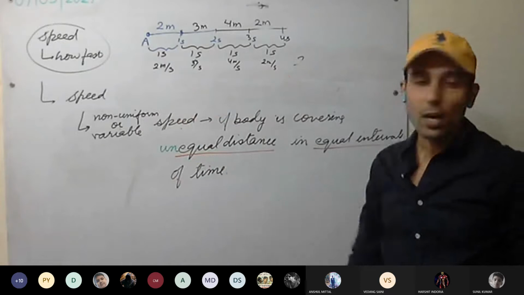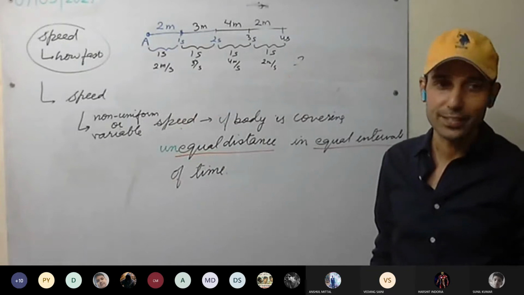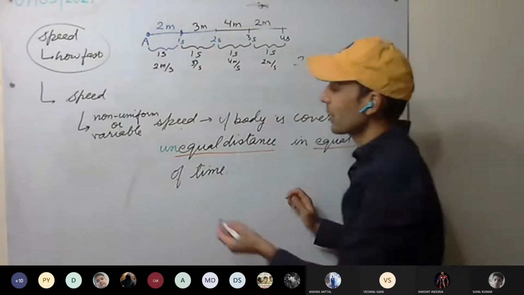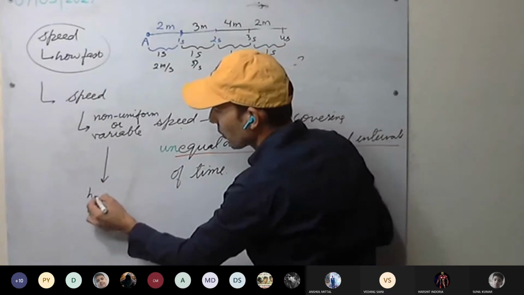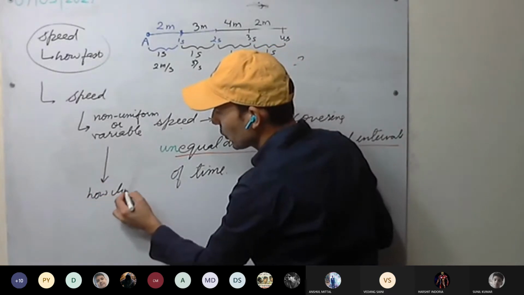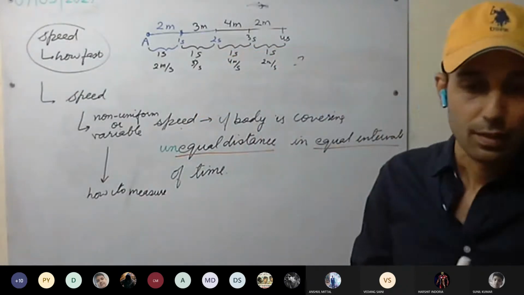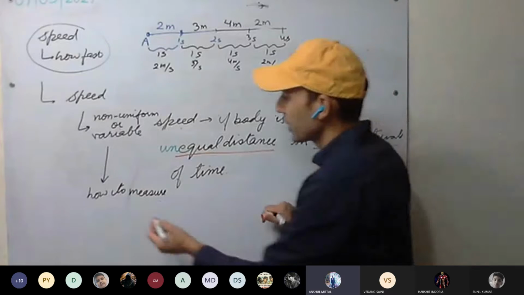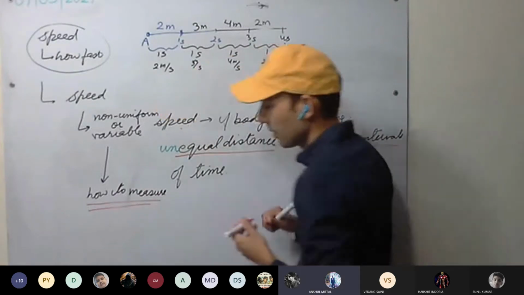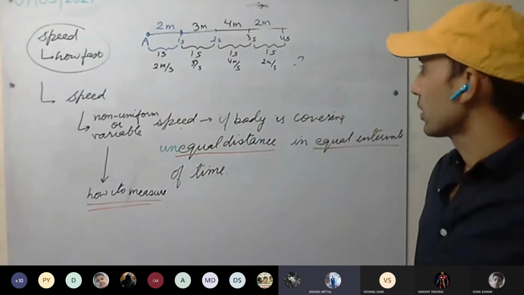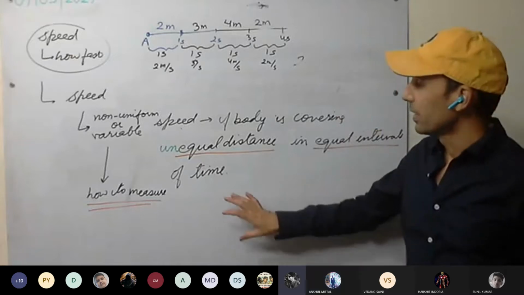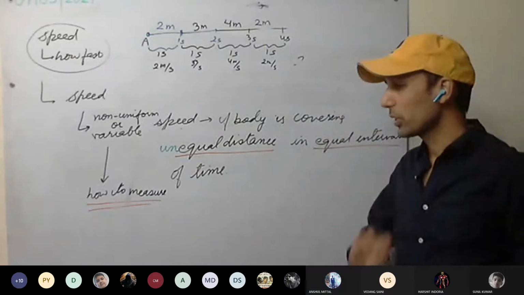Now, how to measure variable speed? That's the question. We have got the variable speed, but how to measure it? Can you give any idea? Anyone in class? Average: total distance covered upon total time, or the average of speeds. Okay, average speed is there. One more is there.